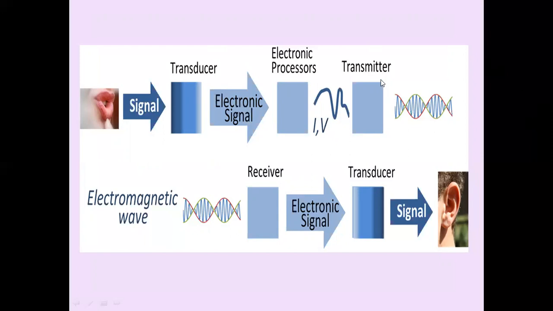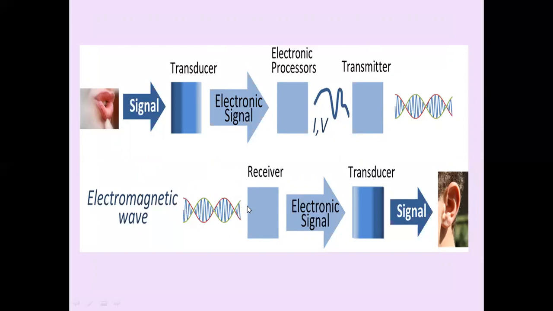So we have the basic functions of the transmitter: converting the voice signal into an electrical signal and then processing it to get the desired message signal, and then modulation, power amplification, and transmission using the transmitting antenna. The signal is propagated through the channel, and that electromagnetic wave is picked up in the receiver.